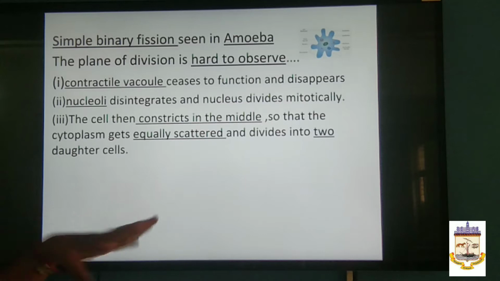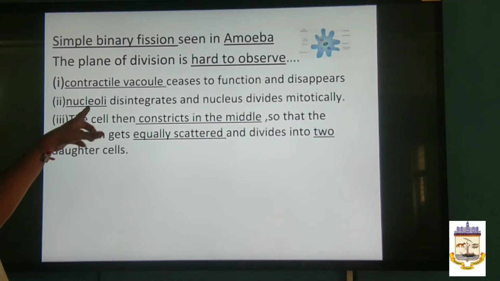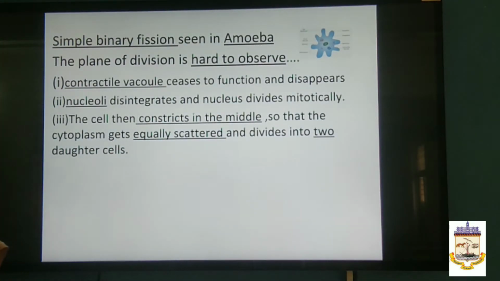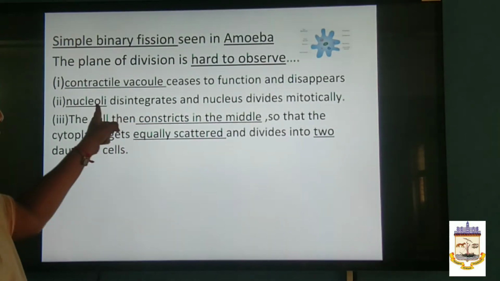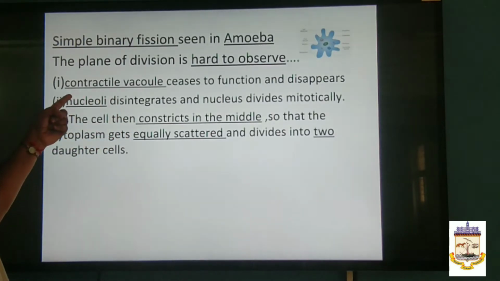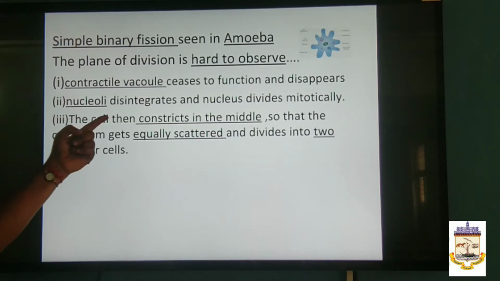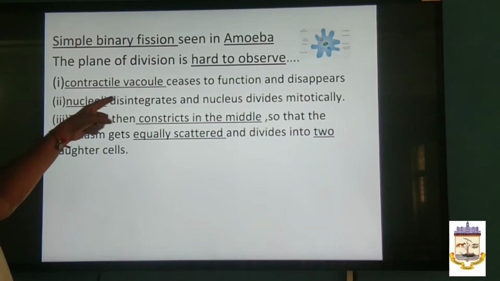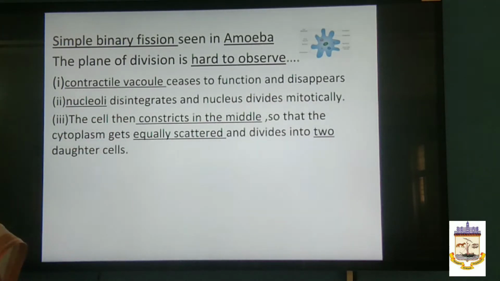So it disappears. After that the nucleoli disintegrates, then the nucleus divides mitotically. You should know the difference between the nucleus and the nucleoli. You should know what a contractile vacuole is and its purpose. You might have learnt all this in your lower classes, but never mind. The contractile vacuole performs the excretory function.